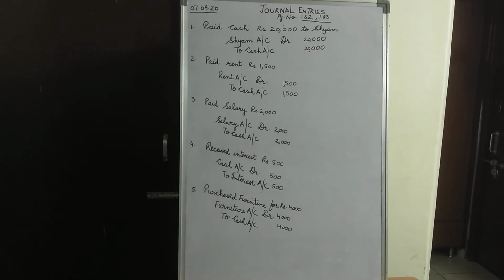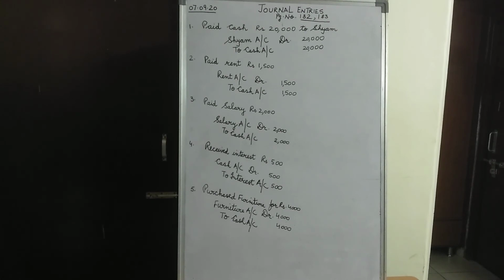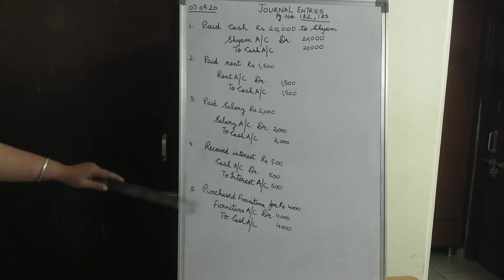Children, if you remember, the real account rule is for all the assets which are tangible and intangible in nature. Furniture also is a tangible asset, children. We can see and we can touch it. So, what is coming into the business? So, children, when we talk of furniture, furniture is an asset. It is part of the real accounts. And when we talk of purchases, purchases are different from furniture. Over here in this transaction, it is clearly mentioned what we have purchased.